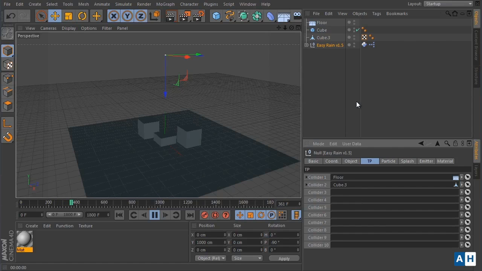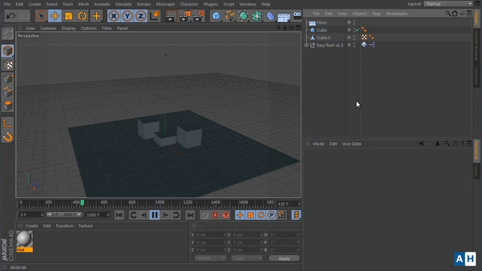polygonal objects. So I hope you find this plugin useful, and goodbye and see you soon.